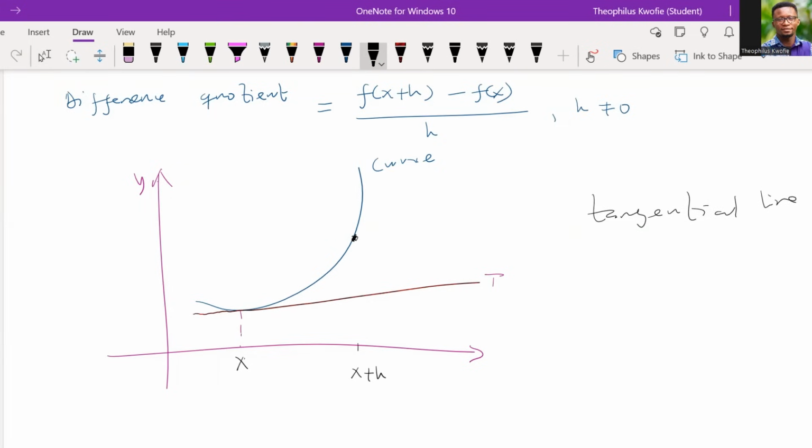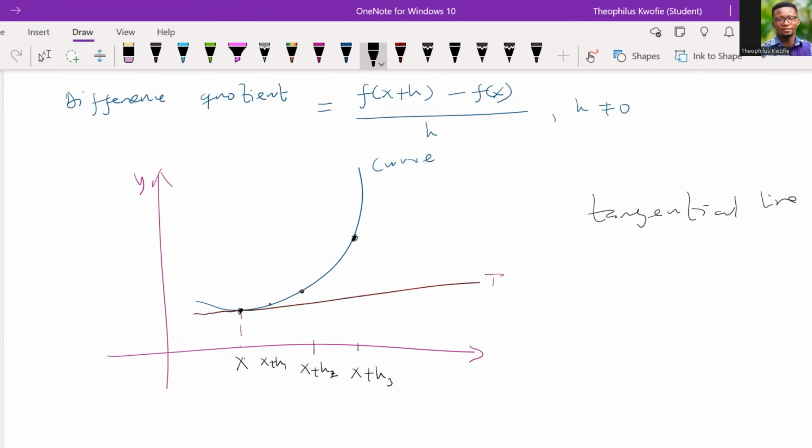Good. Now, as I mentioned, you want to hold the end point of the curve and try to stretch it until such a time it lies linearly on this line. For us to do the stretching, we have to decrease the h value. So let's decrease the h value. It means that we're going to have x plus h2 over here. Then we decrease it further, then we come here, we have x plus h1. Then we keep going until we get to the x point.